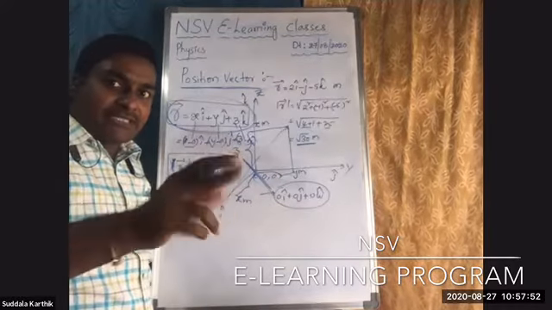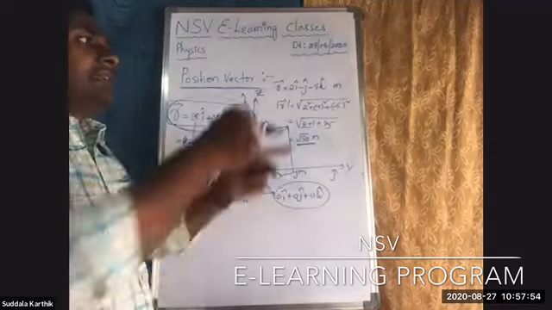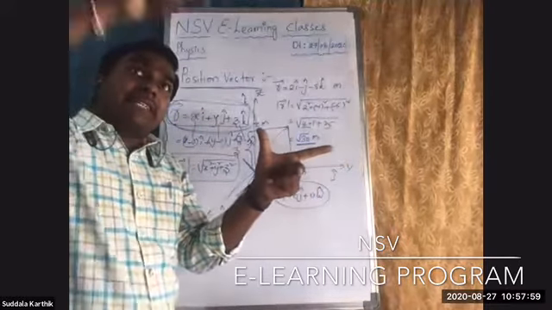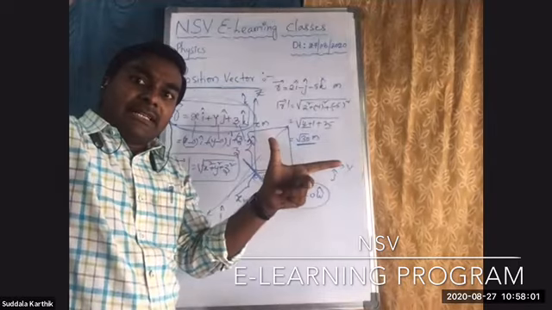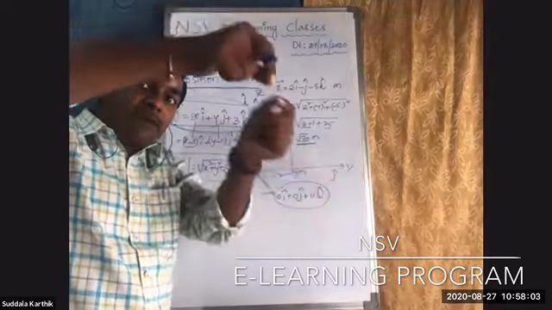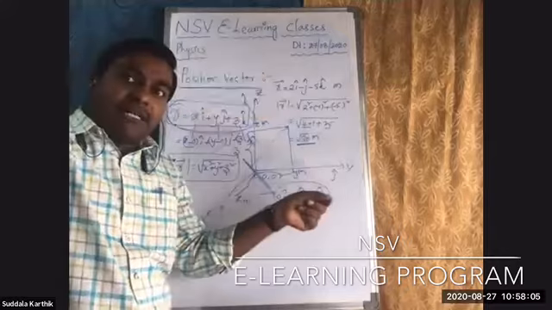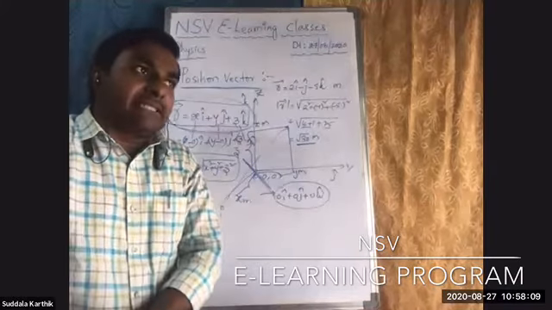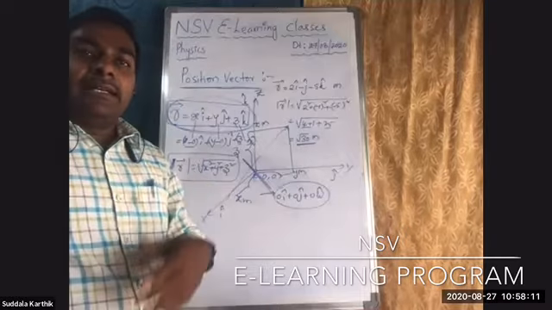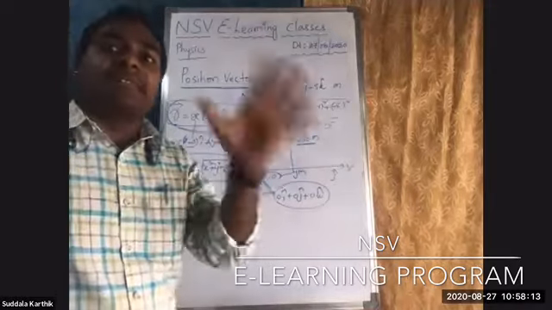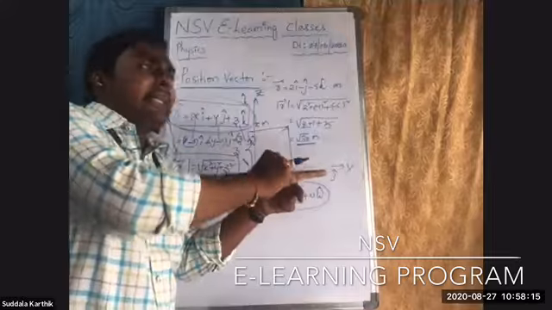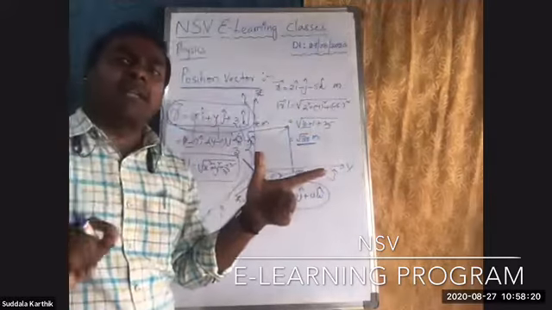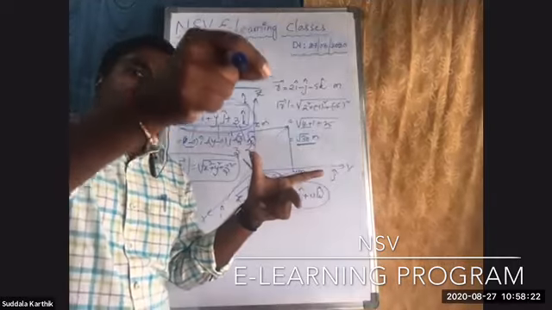What is the difference between distance and displacement? Distance can move in random directions, but finally where is it? It is here. The shortest path or minimum possible distance between the initial and final position of the mosquito. The mosquito started here, moved randomly like this, and finally reached here.